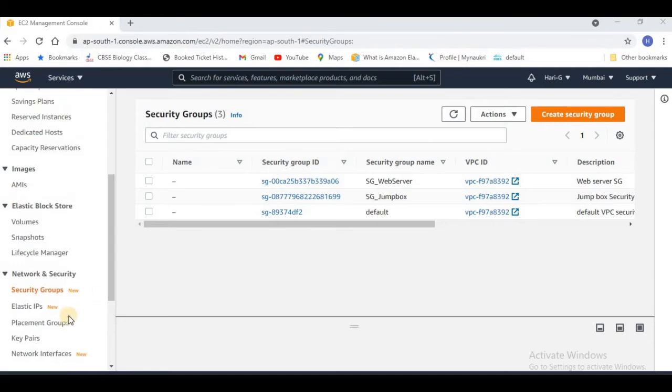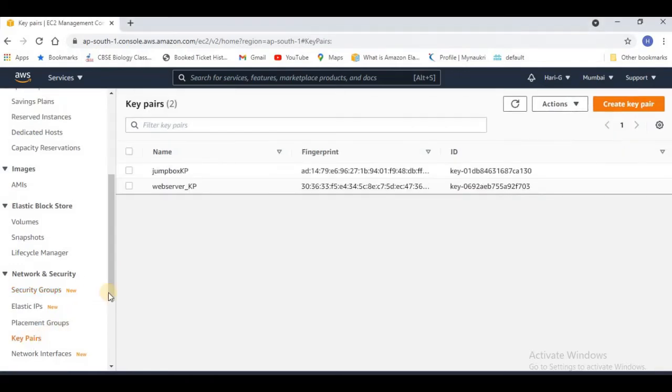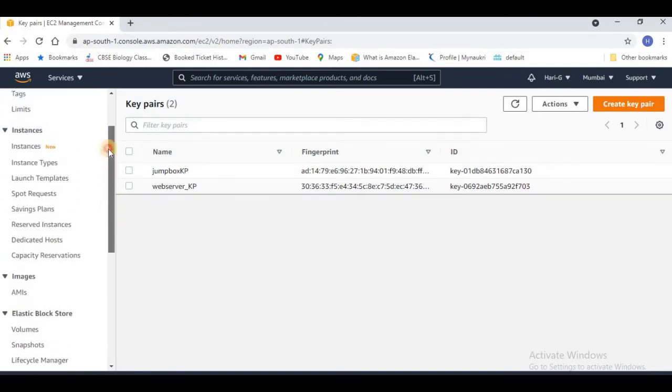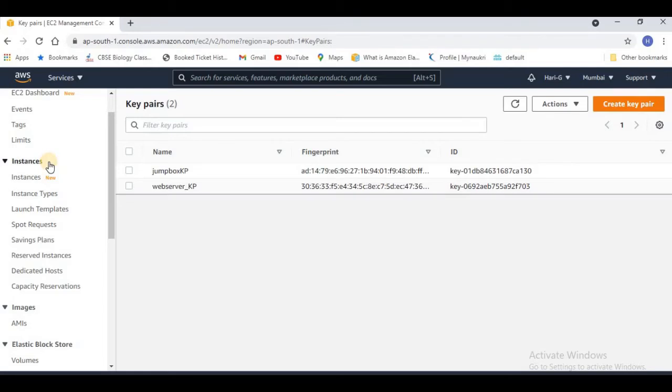And also I have already created my key pairs. To keep this video short, these two key pairs, one for the Jumpbox and one for my web servers, are already available here. So straight away I can go to the instances and start creating my servers and Jumpbox.